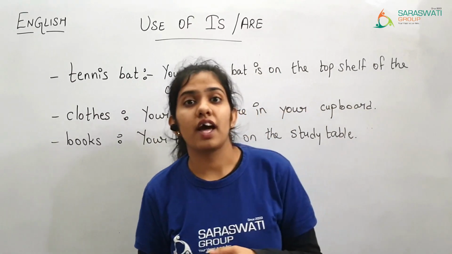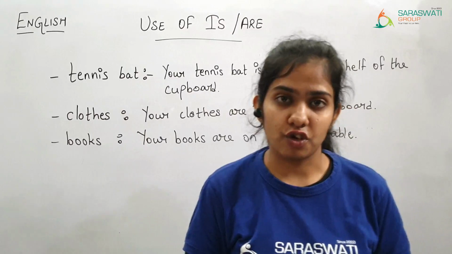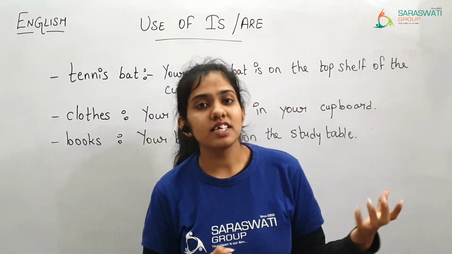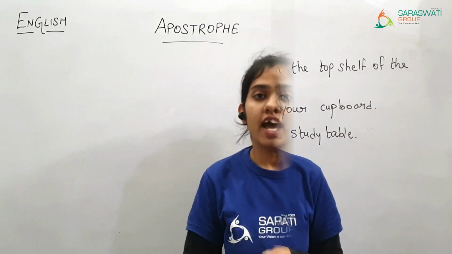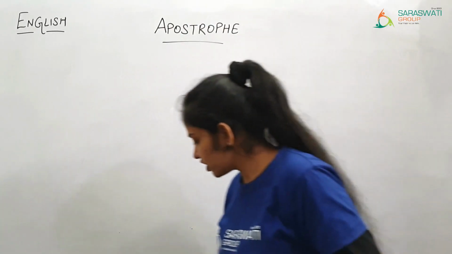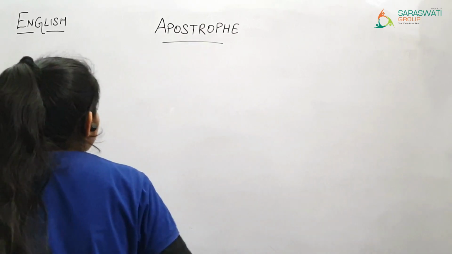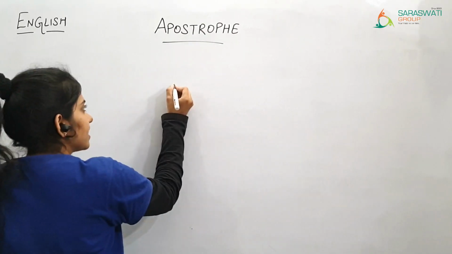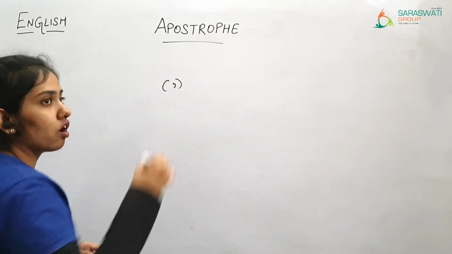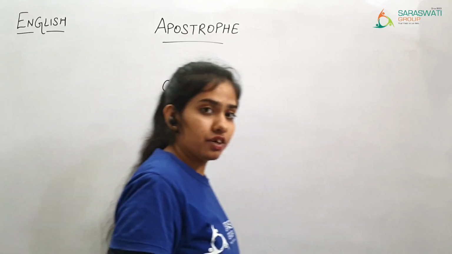Now we are going to have some other topic, that is apostrophe. What is apostrophe? That we are going to see in this session. Our next topic is apostrophe. So apostrophe is a punctuation mark with a symbol like this. This is the symbol of apostrophe, right?